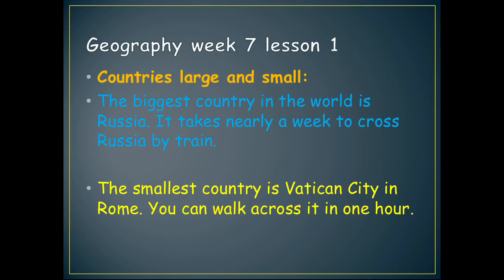It takes nearly a week to cross Russia by train. If you're going through Russia by train, it takes you a whole week. The smallest country is Vatican City in Rome. You can walk across it in 1 hour. Not even by train or a car, but you can walk through it in only 1 hour.